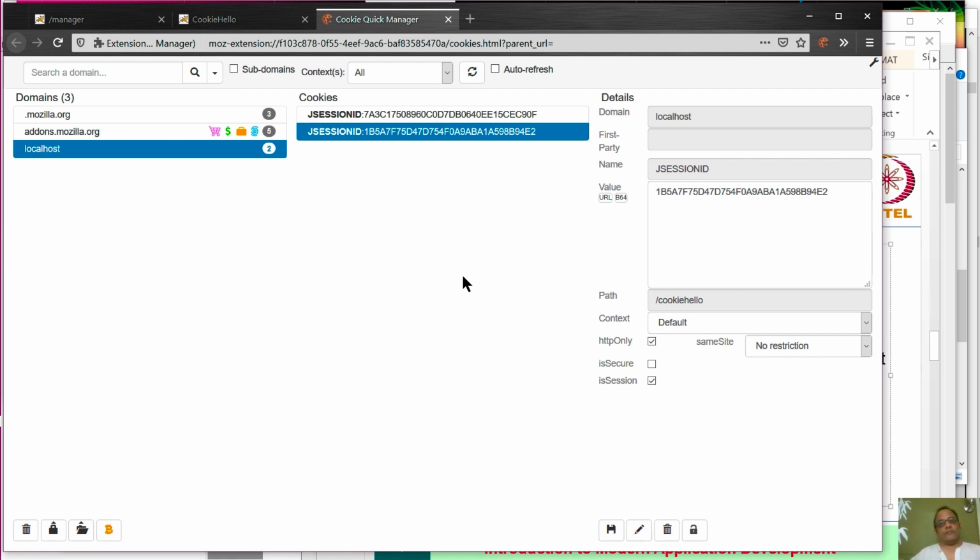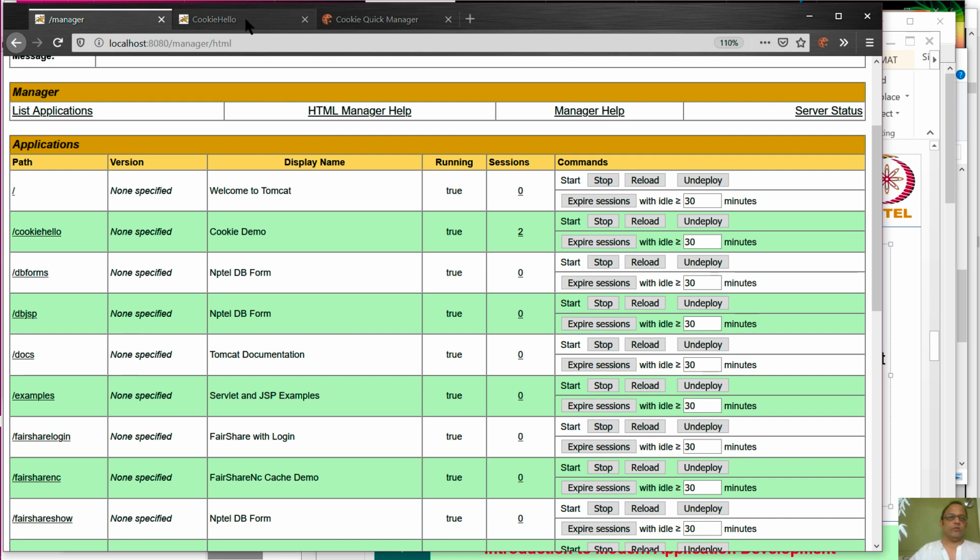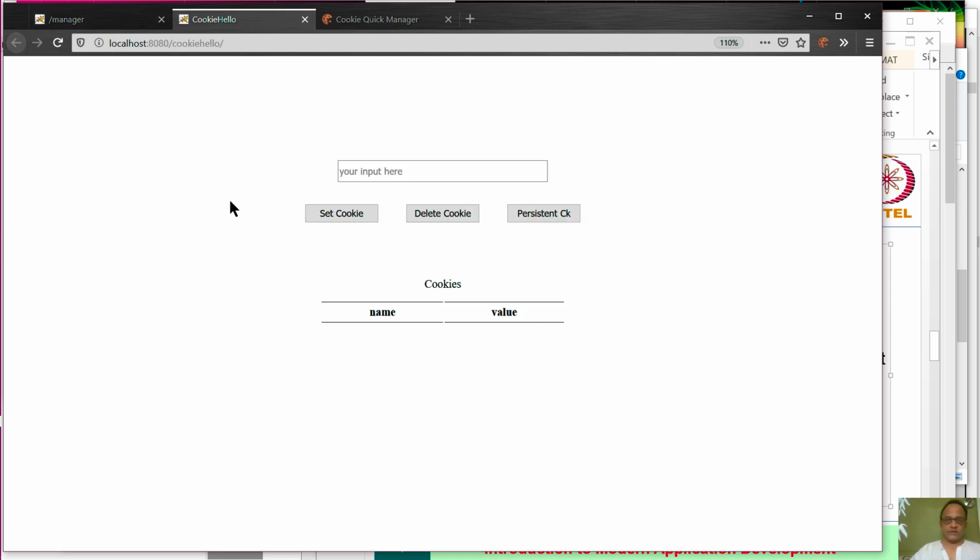Because Tomcat is a servlet container, as soon as a browser visits it for the first time on a unique path, it issues a new JSessionID cookie. This is standard built-in functionality for session maintenance, whose utility we will see in a short while. Okay, so already we have had our first result.